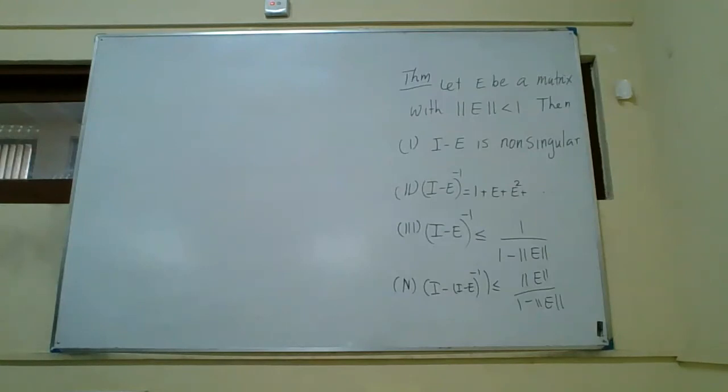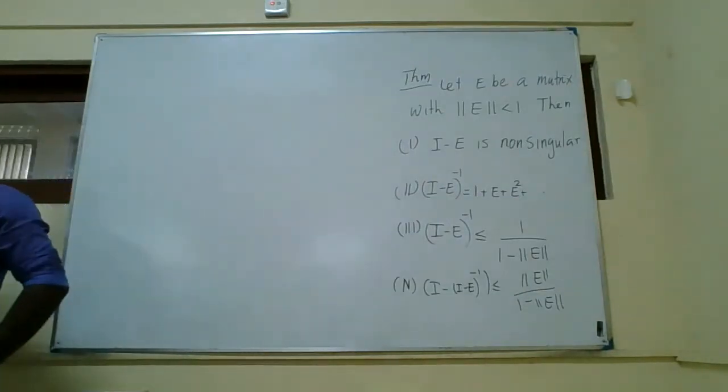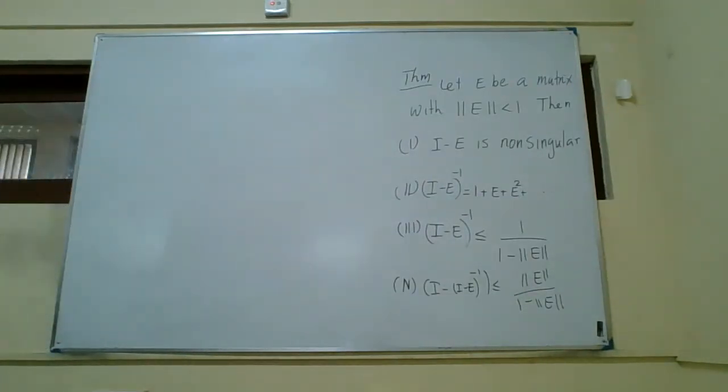If E is a matrix with norm of E less than 1, then I minus E is non-singular, and then the series has the form (I minus E) inverse and the other things.